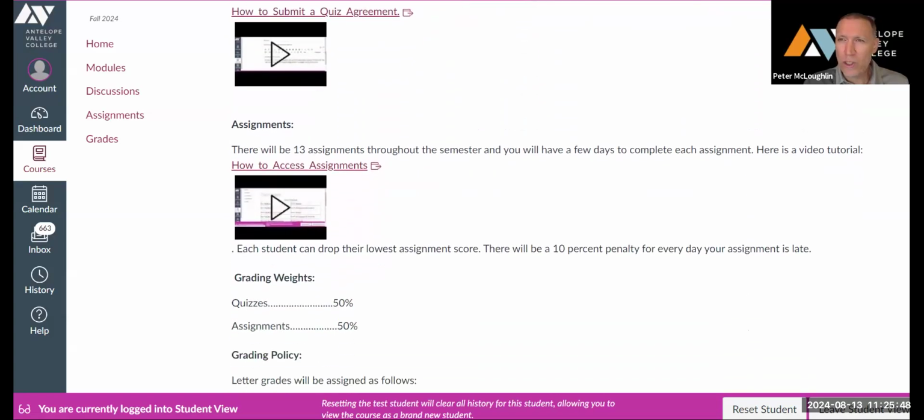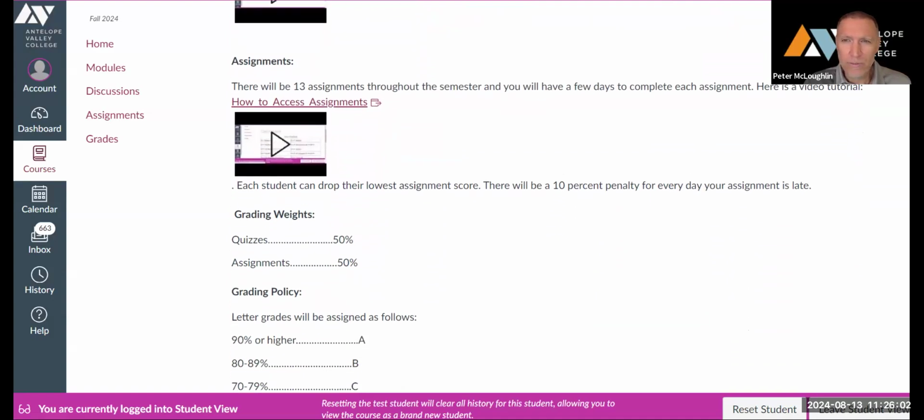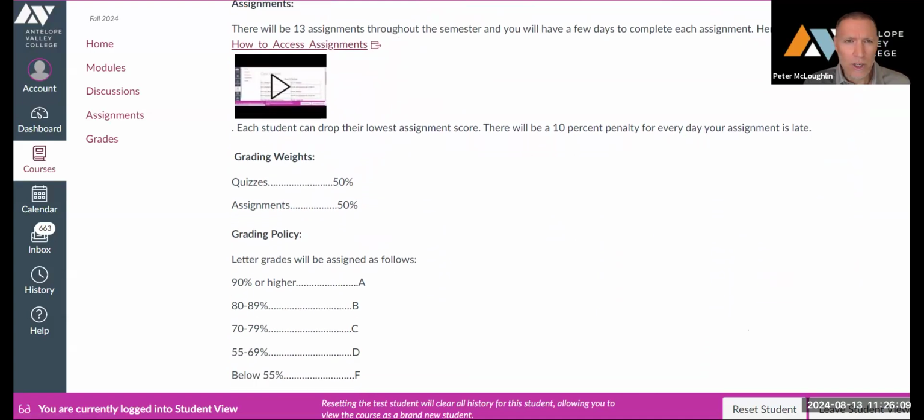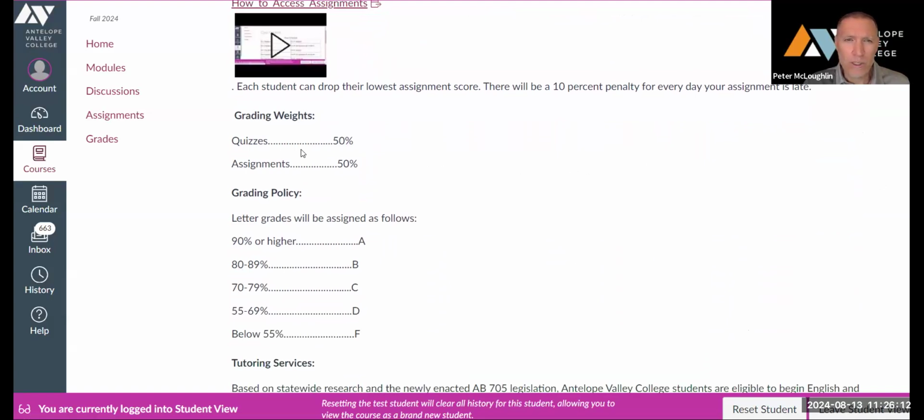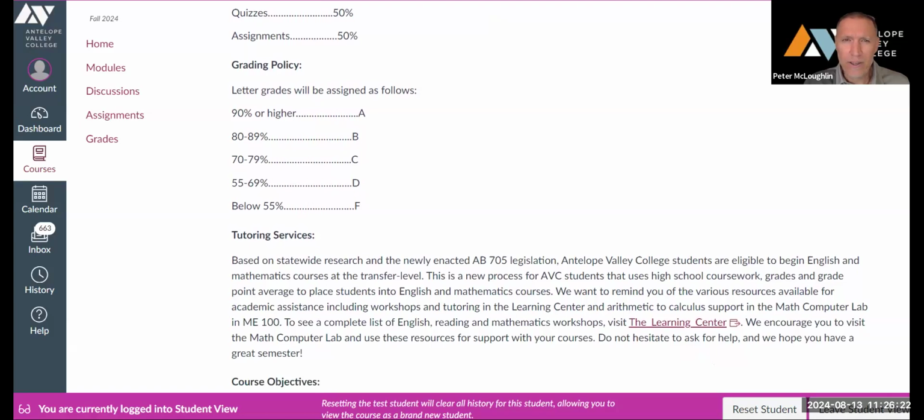In addition to quizzes, there are also going to be assignments. Assignments are like homework or little mini projects that you have to do, and usually you have about a week to do each assignment. You can drop your lowest assignment score, and there'll be a 10% penalty for every day your assignment is late. Your grade will be made up of the quizzes, which will be 50% of the grade, and the assignments, which will be the other 50%. The grading scale is just standard.